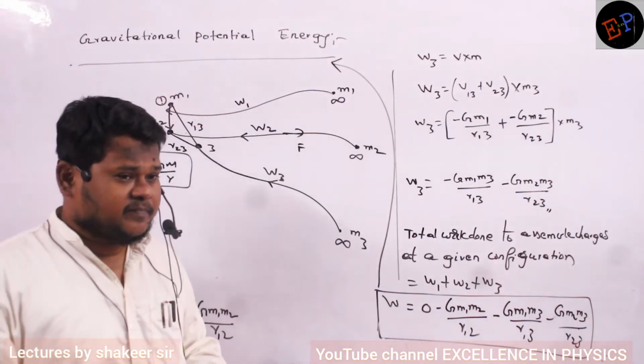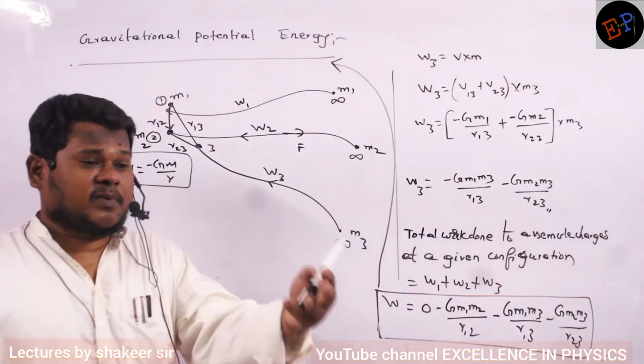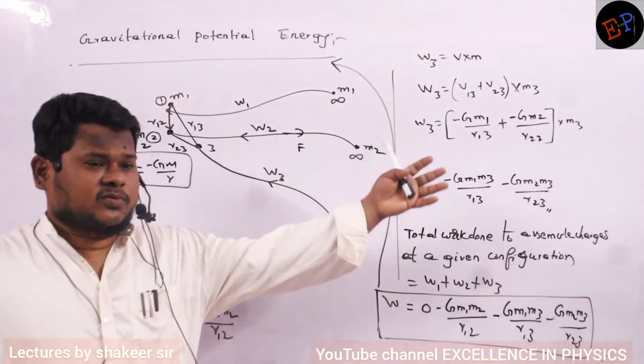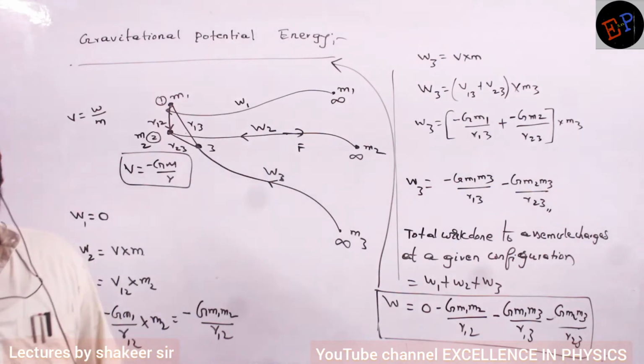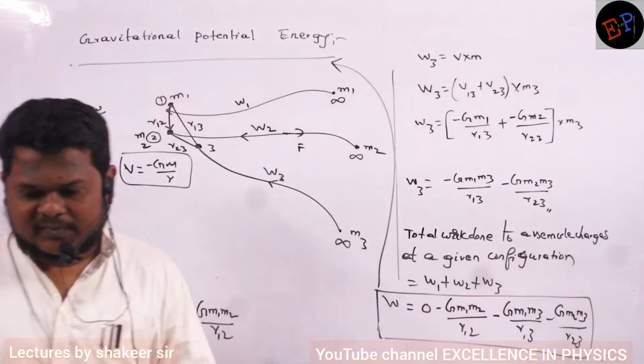Or you can define it as the amount of energy which I have to supply to the masses so that they move to infinite separation, which is also called gravitational potential energy. Make a note. Clear?